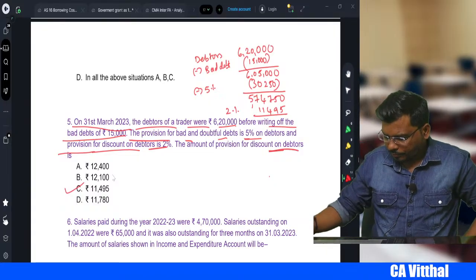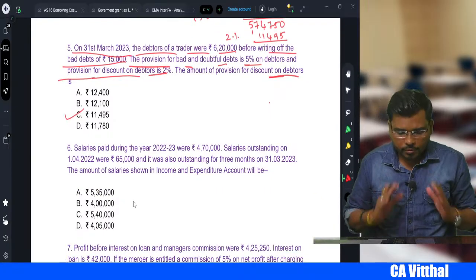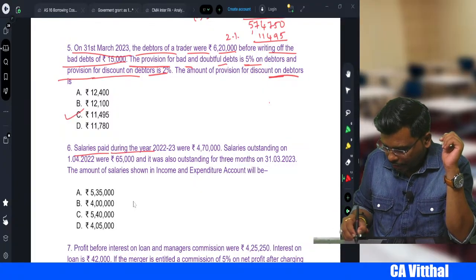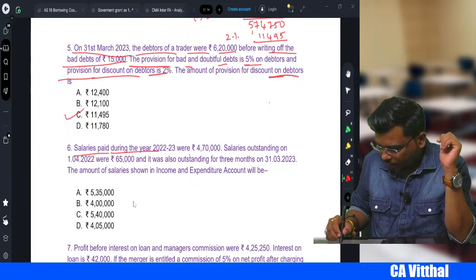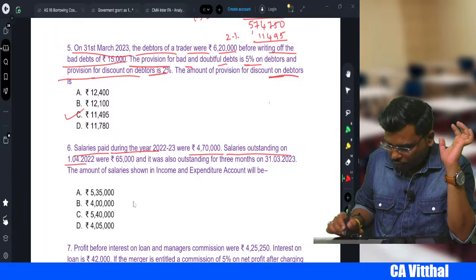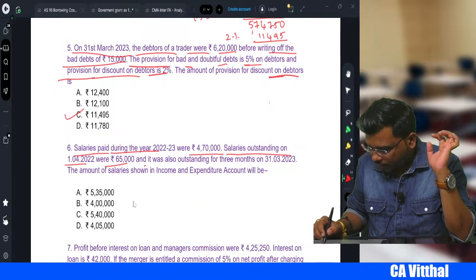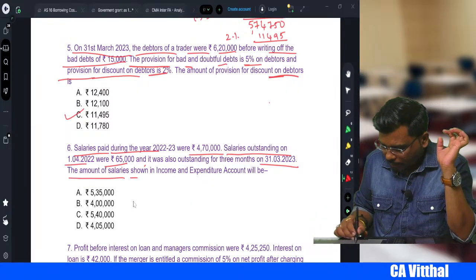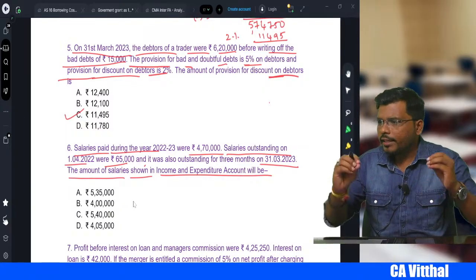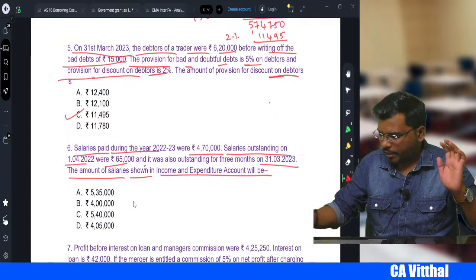Okay, yes, these are very, very beautiful sums, right? You have to solve along with me. Solve these sums along with me. Next one: salary paid during the year 22-23 was 4,70,000. Salaries outstanding on 1/4/2022 were 65,000, and it was also outstanding for 3 months. The amount of salary shown in the income and expenditure account will be how much? How much salary will be shown in the income and expenditure account? Again, this is a very, very beautiful sum, my dear students, right?